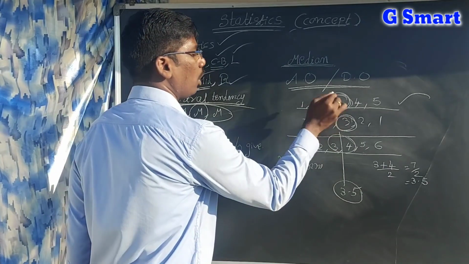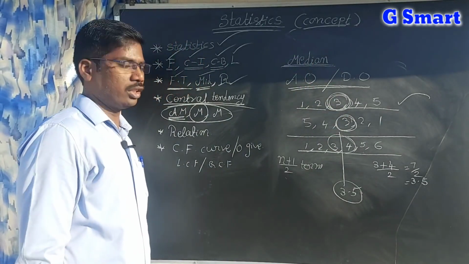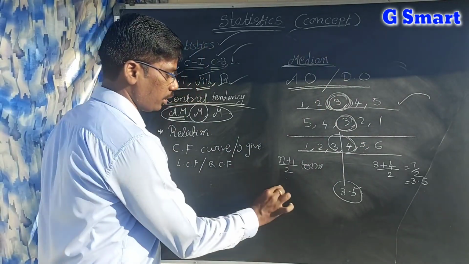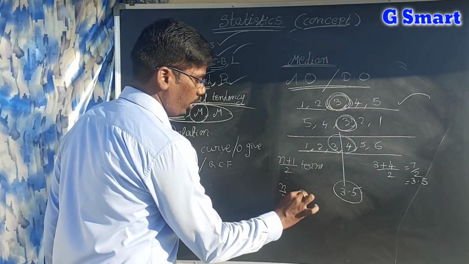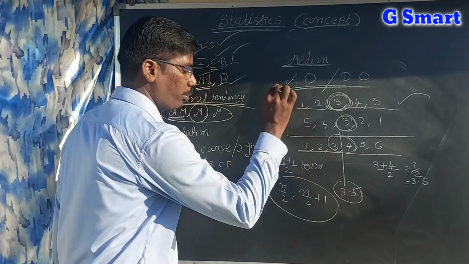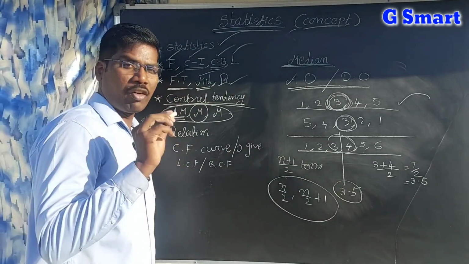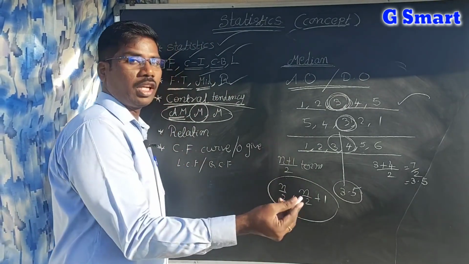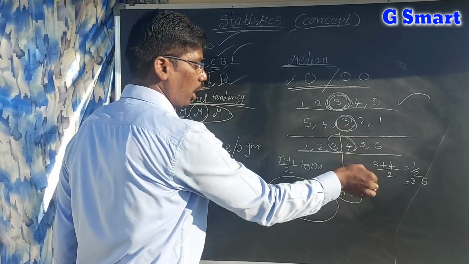So 1, 2, 3, third term. Like this we can say: if the number of observations is even, then how can you find the median? That is the average of the n by 2 and n by 2 plus 1 terms. If you find this, you can easily find the median. So this is the even case.